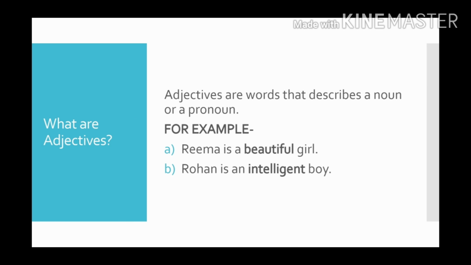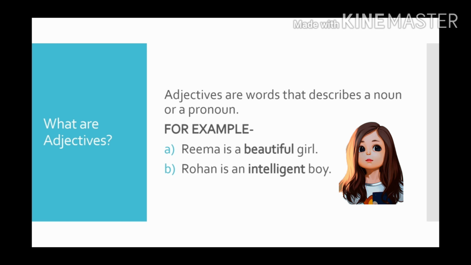Before understanding the degrees of adjectives, we should know what adjectives are. Adjectives are words that describe a noun or a pronoun. So what are nouns? Nouns are like the name of a person, place, thing, emotion, etc. When we describe these things, those describing words become the adjectives. Okay? Now let's take examples of adjectives.